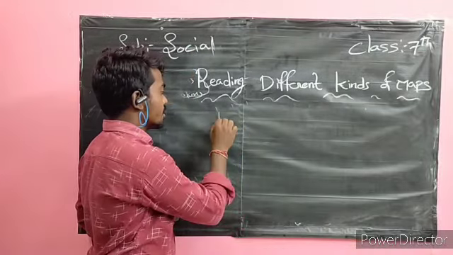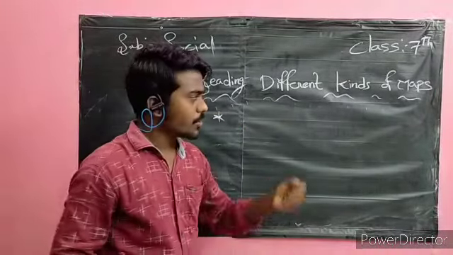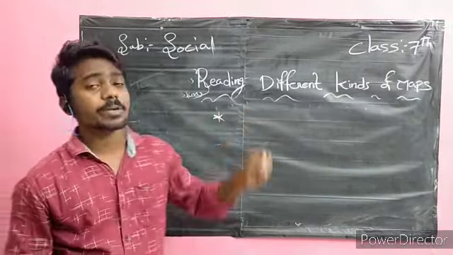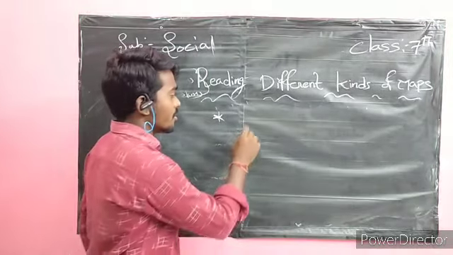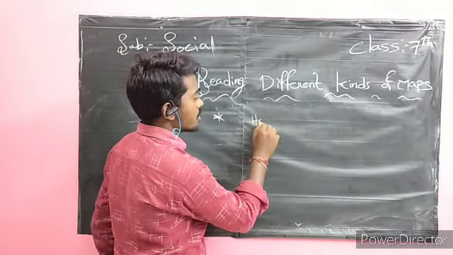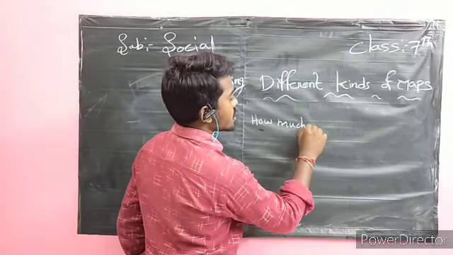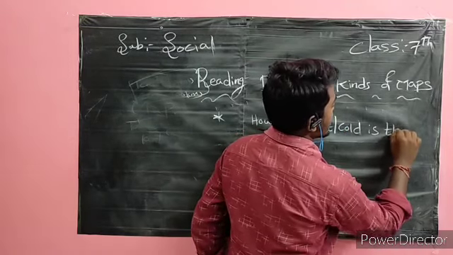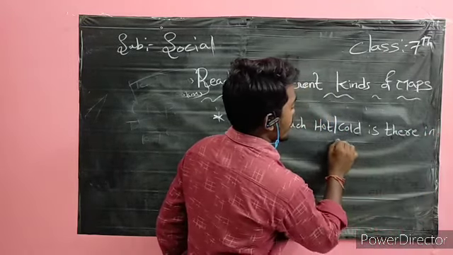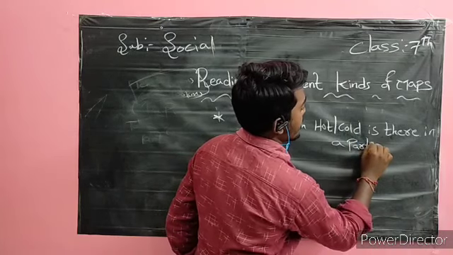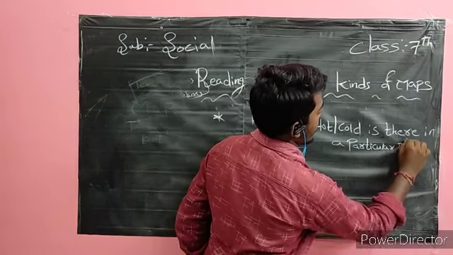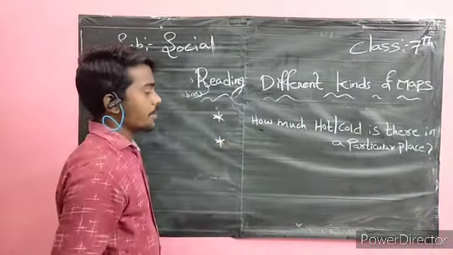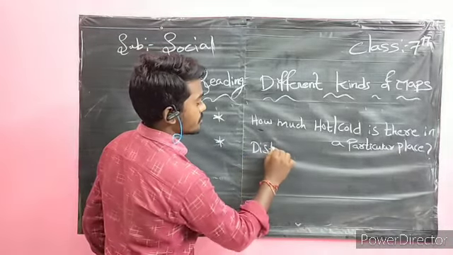Come to the next point. By using the maps, we can know how hot or cold it is in a particular place, and we can know about the distribution of rainfall.